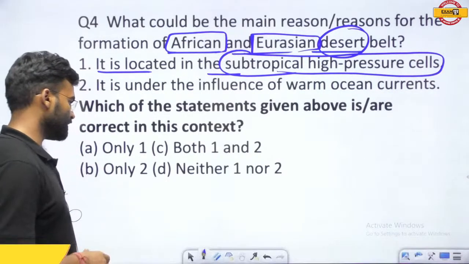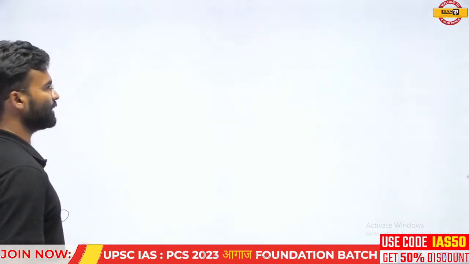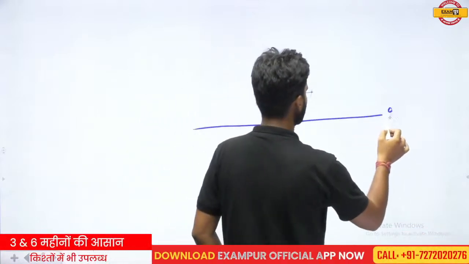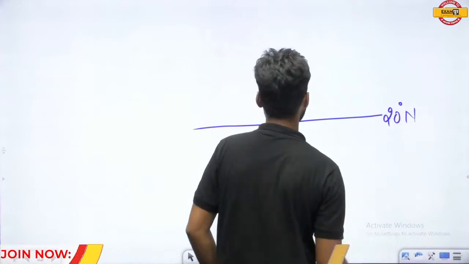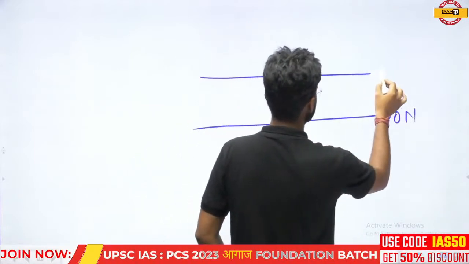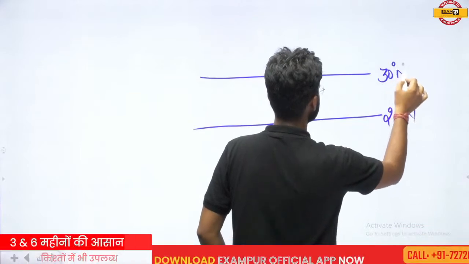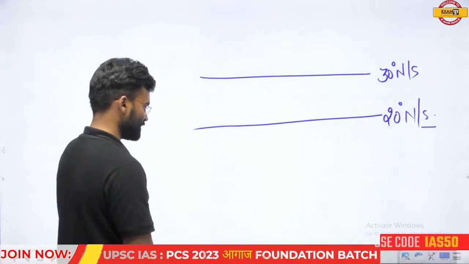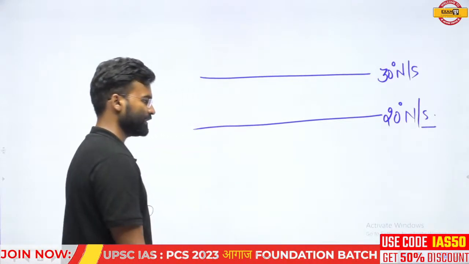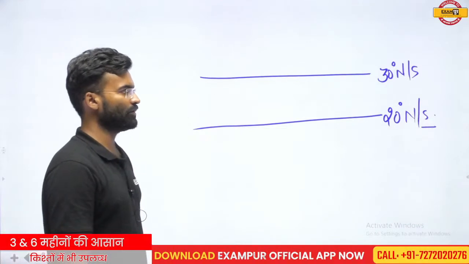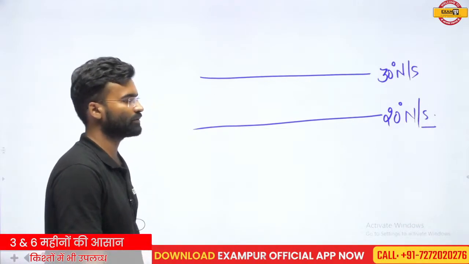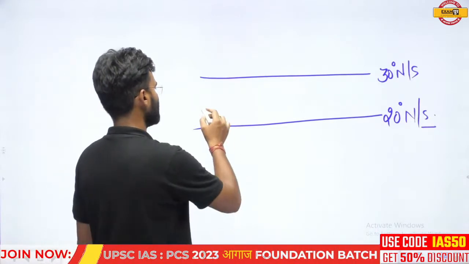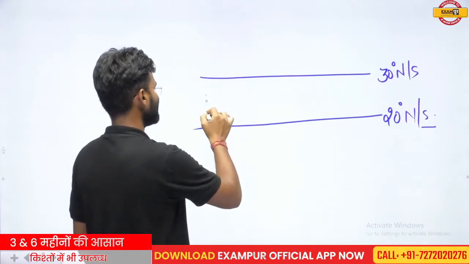During the study of the world climatic zones, you will find that the maximum deserts found in this region are located between 20° and 30° latitude, north and south. The warm deserts found in Eurasia and Africa, the maximum desert is located between 20° latitude and 30° latitude. So this is the reason where the desert condition is found. This is the high pressure zone.